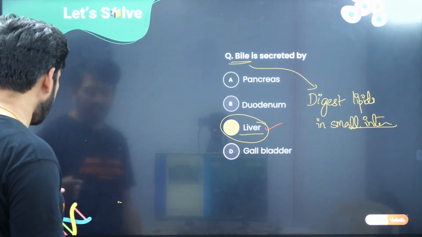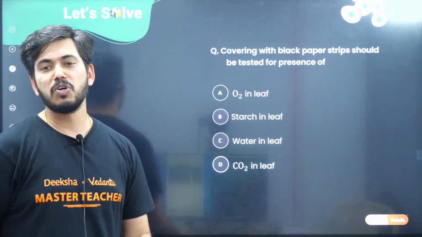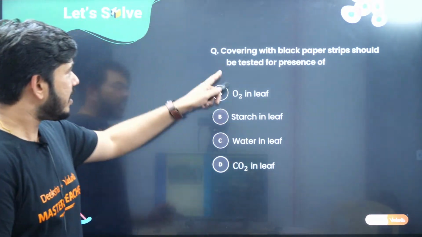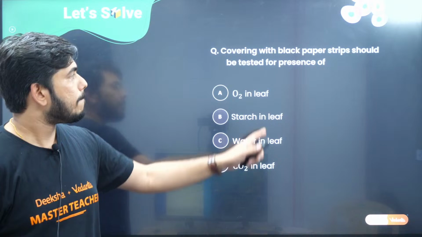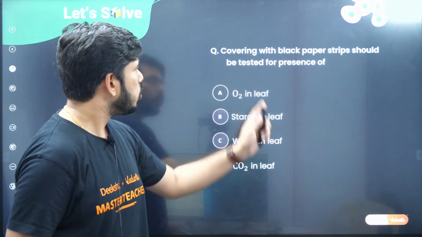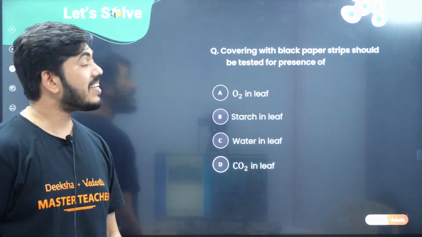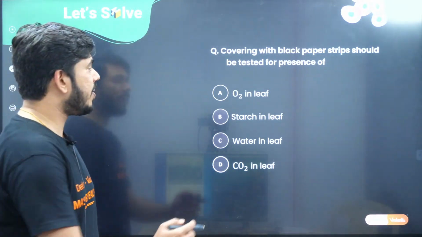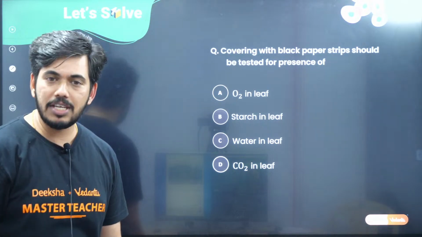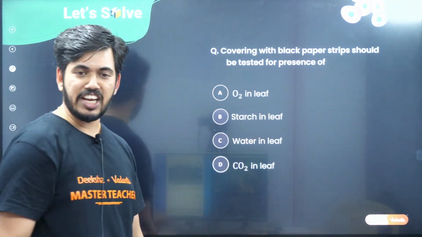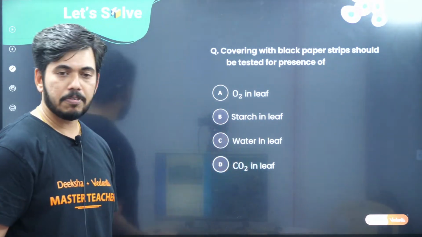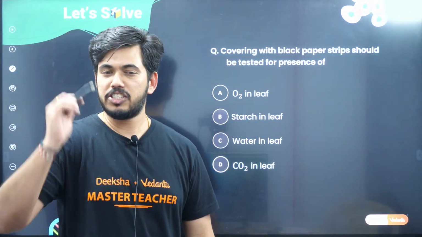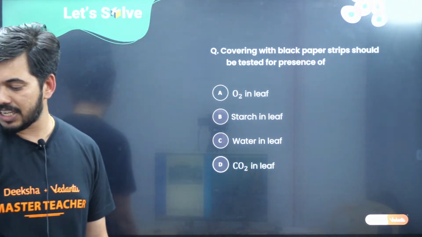What is the next question here? Let me show one more question. This question says: covering with black paper strips should be tested for the presence of what? What are the options they have given? O2 in the leaf, oxygen in leaf, starch in the leaf, water in a leaf, carbon dioxide in leaf. Children, you can hurry up now and start giving the answer to me.